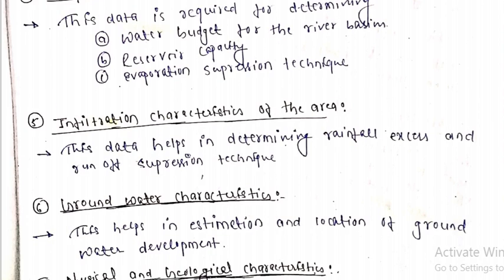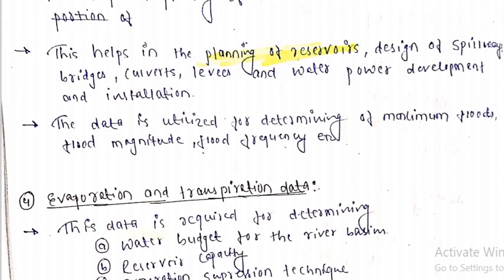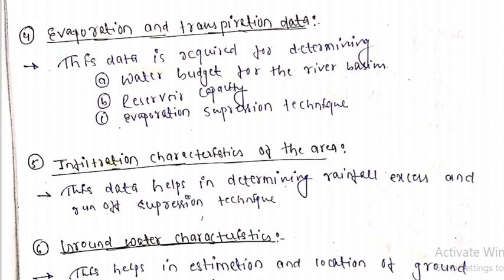So here data is utilized for determining the maximum flows and the magnitude of flood. So this data also helps us to control the flood. Similarly, next data is evaporation and transpiration data.